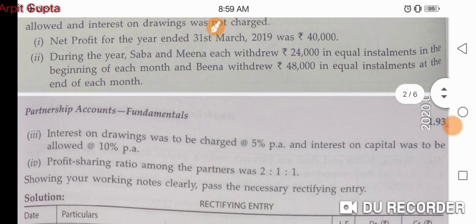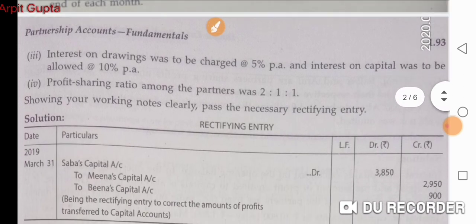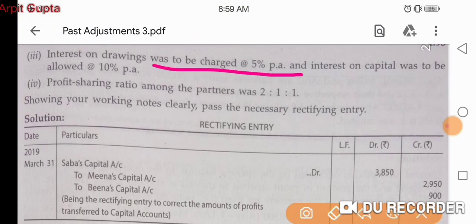Now the question says interest on drawings was to be charged at the rate of 5% per annum. Interest on capital was to be allowed at 10% per annum. Profit sharing ratio was 2:1:1. Show your working notes clearly. Pass the necessary rectifying entry.